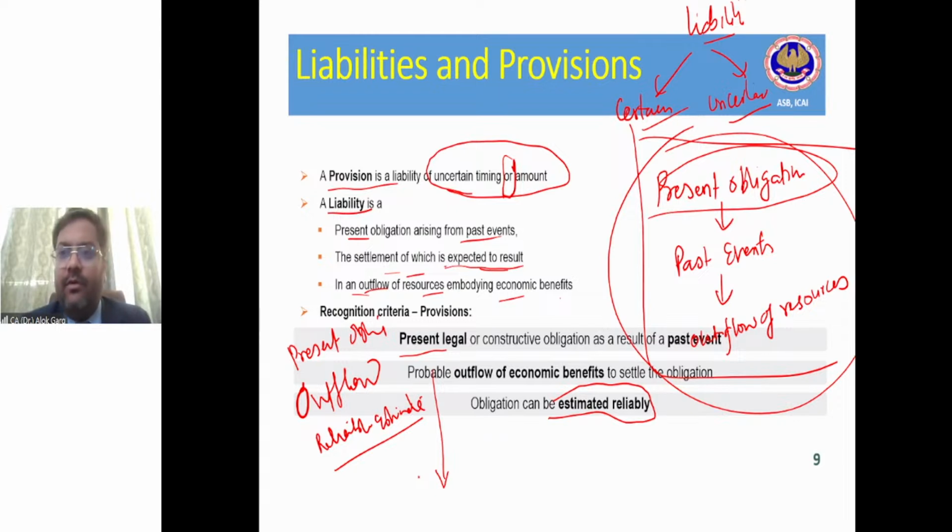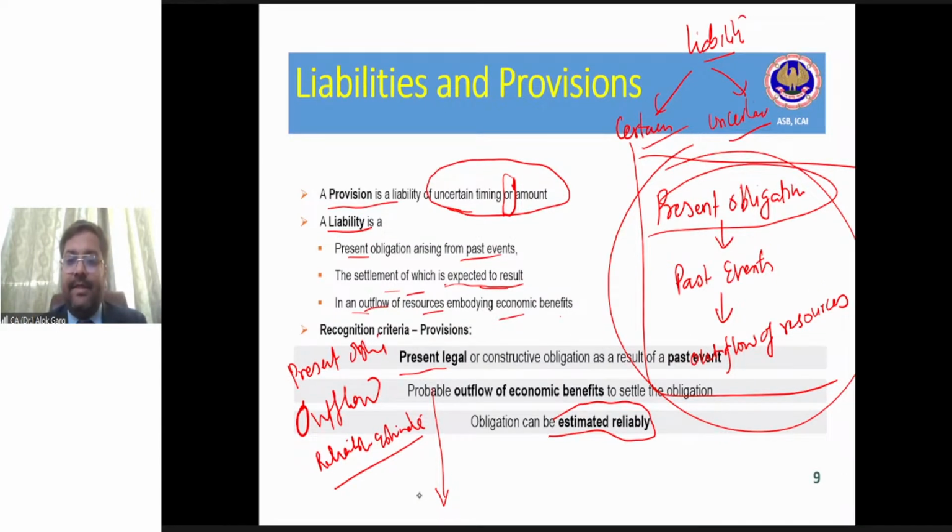There is some problem in this phone. The customer care person or service center person just looks at my phone, resets the phone, upgrades the software, and it becomes okay. There is no cost, right? Are you getting me? So that is why you cannot say that every provision has to be settled, right? But on the basis of past precedent, we are saying that yes, it is probable that the outflow of resources will happen, right? And that is why the word certainty has not been used. The word probable has been used, right?